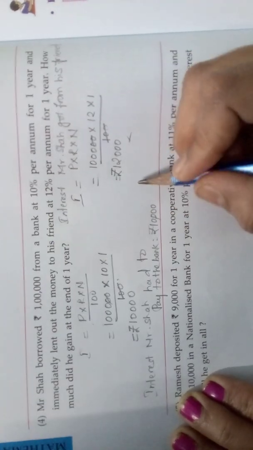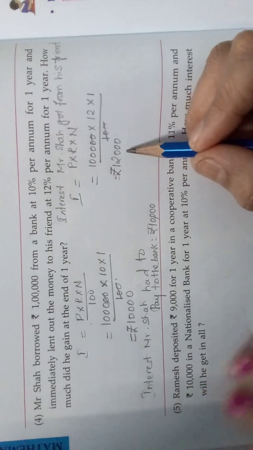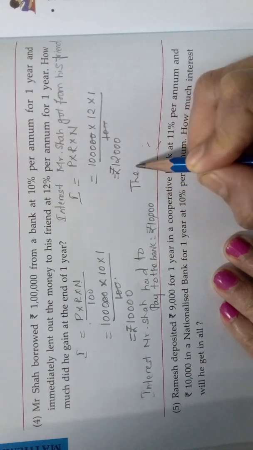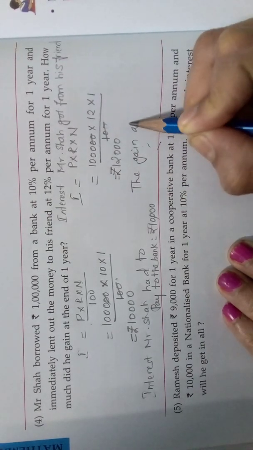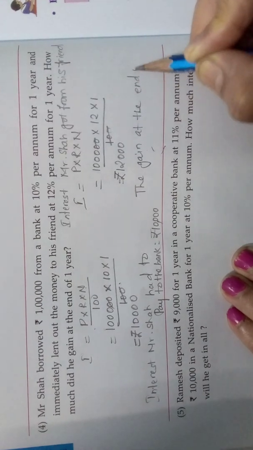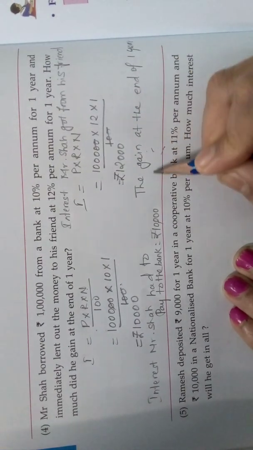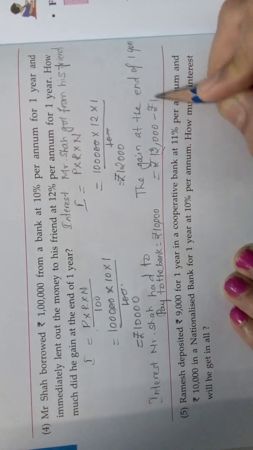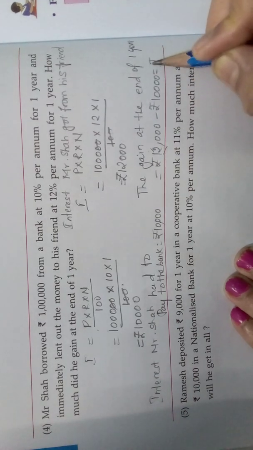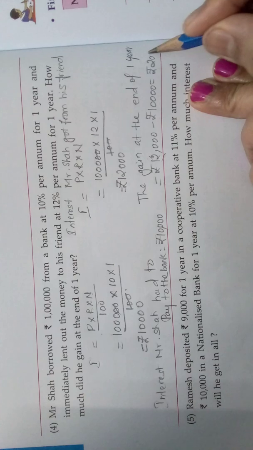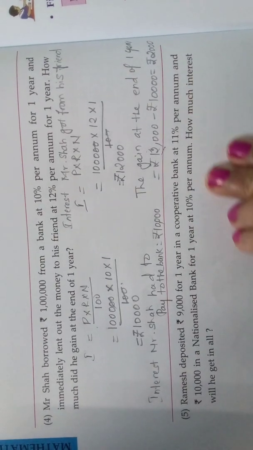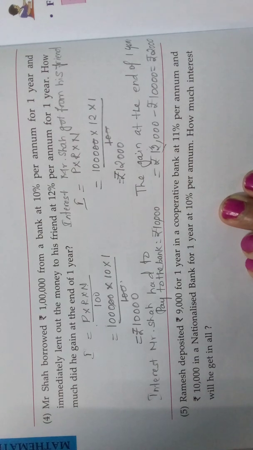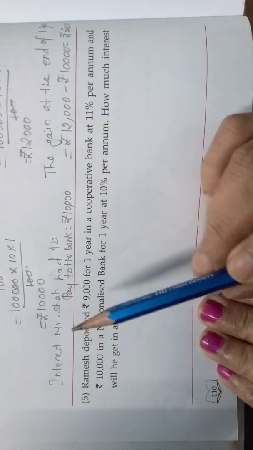So, 10,000. So, what's the gain? He got 12,000 by lending it out to his friend. So, the gain at the end of 1 year is equal to how much? Rupees 12,000 minus rupees 10,000, that is nothing but rupees 2,000. So, 2,000 is the gain that Mr. Shah gained at the end of 1 year. Understood, children?